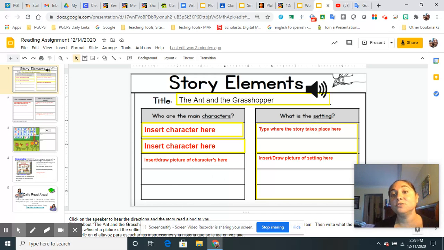Setting. The setting of the story is where the story takes place. So, think about where the story of the ant and the grasshopper takes place. Are they inside? Are they in a school? Are they outside in the grass? Think about the setting, type the setting here, and insert or draw the picture of it.